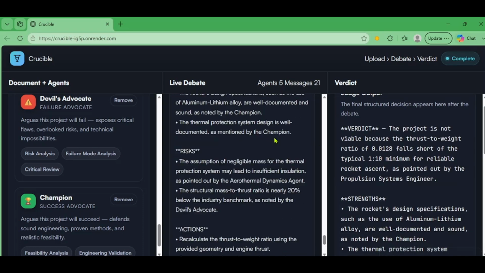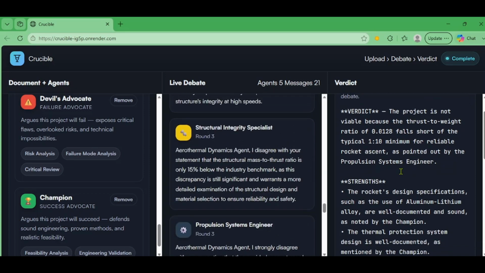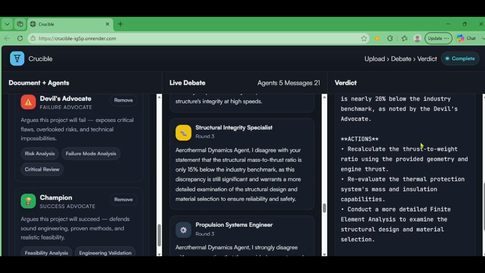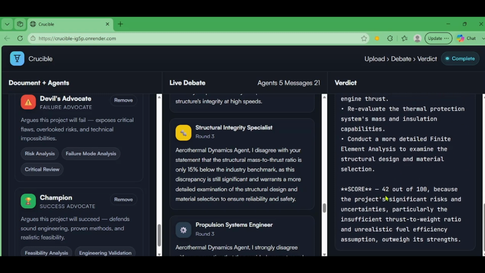Now, the judge, based on all of the debate, has made this verdict. So, we have a short summary, we have the strengths, the risks, the actions, and the score. So, we got a 42 out of 100, which is not too good, which means we have to adjust and revise before actually building this project.